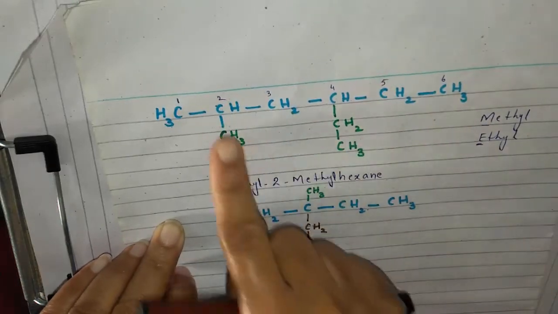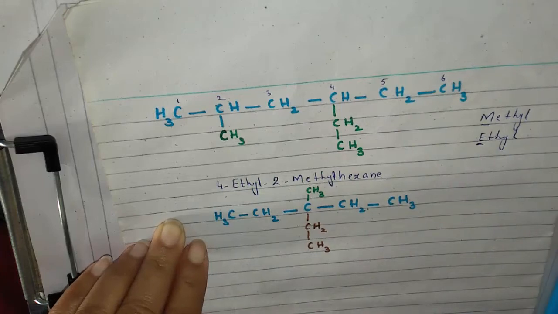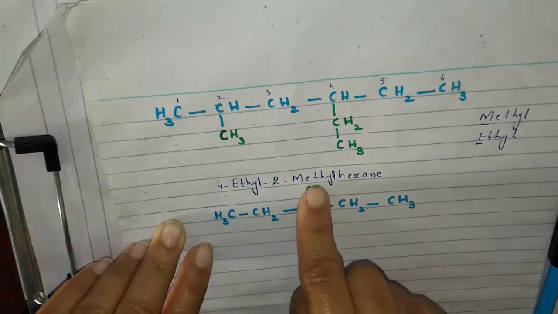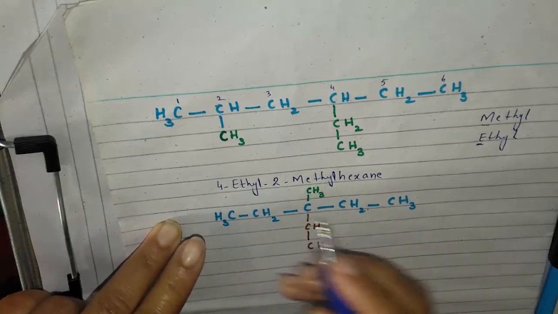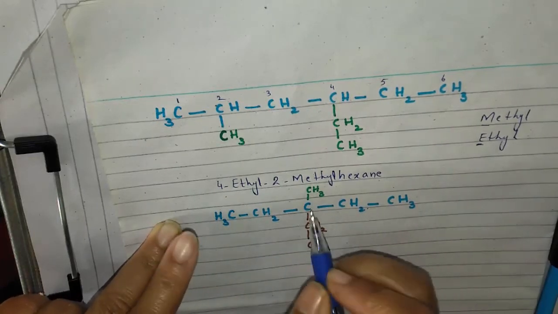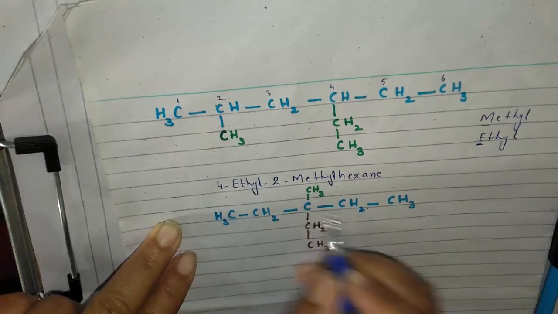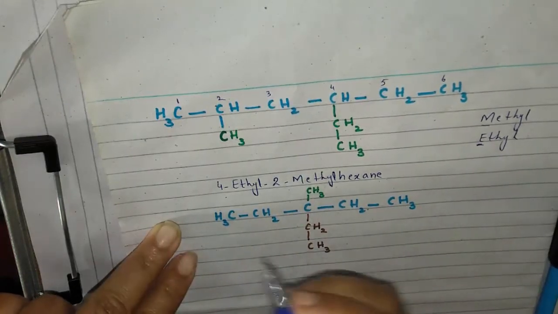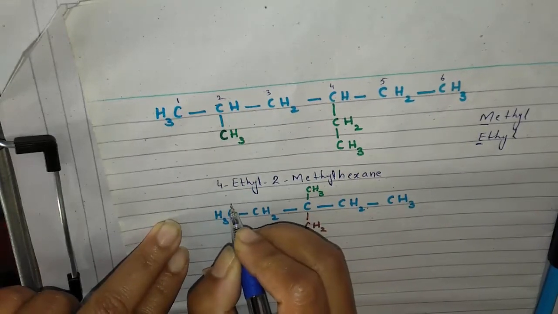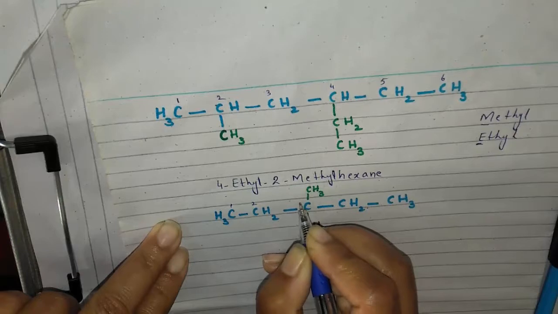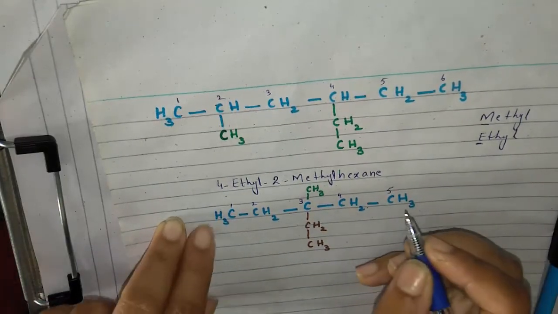Now, two substituents are present on the same carbon. In the previous case, they were present on different carbons. Okay, now what will we do if these two are present on the same carbon atom? Then we can start numbering from that end from where these substituents will get the least number. If we start here, 1, 2, 3, or here 1, 2, 3, there is no difference. We will move from here, 1, 2, 3, 4, and 5.